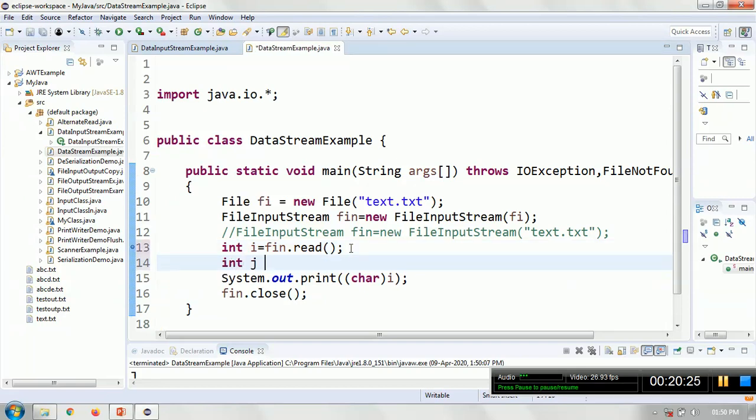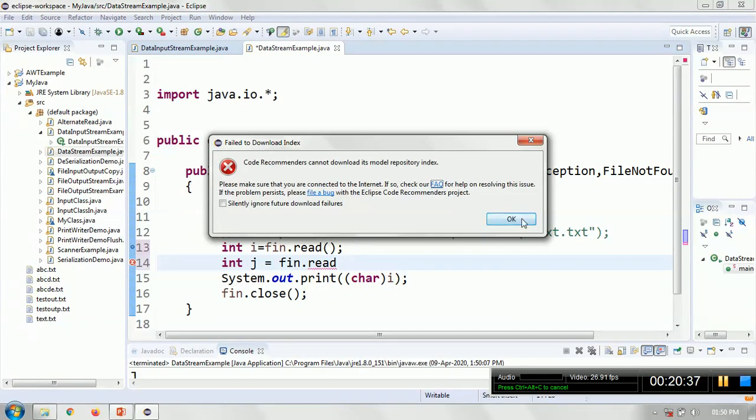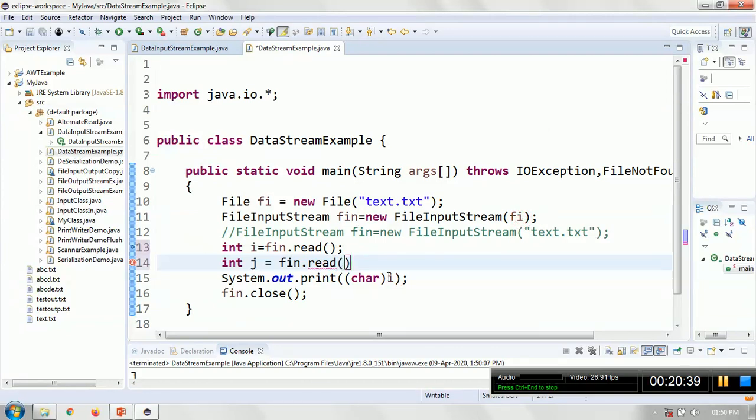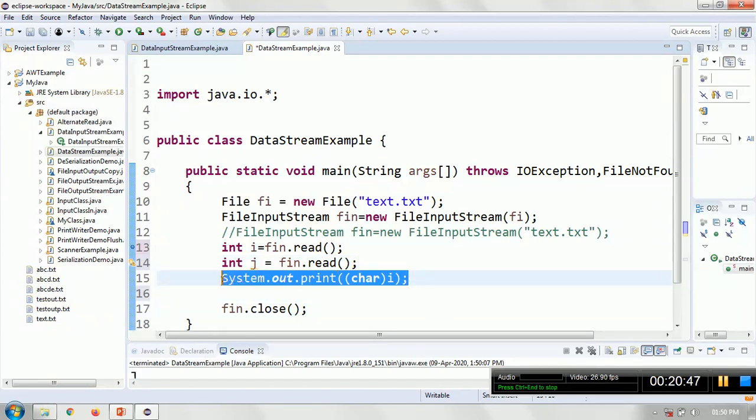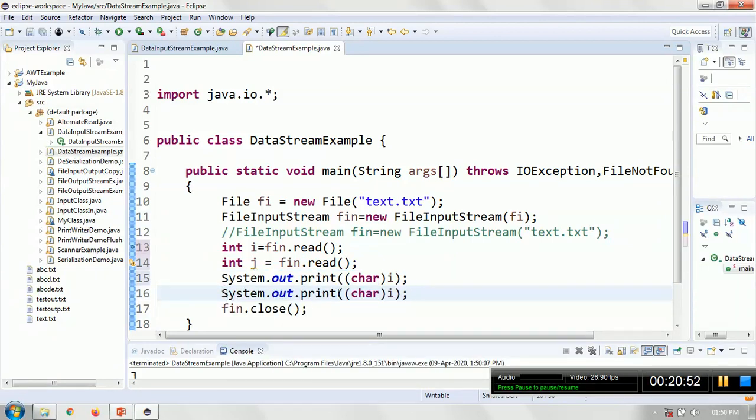Int j is equal to... now. So I'm reading i for the first time and then j.